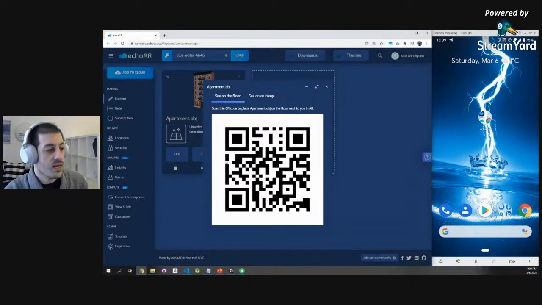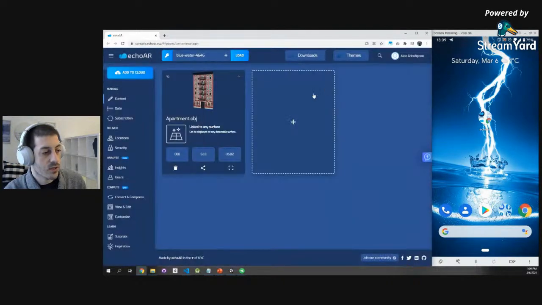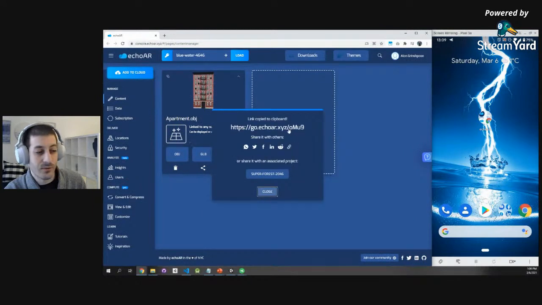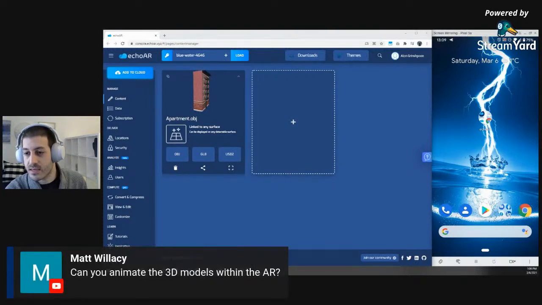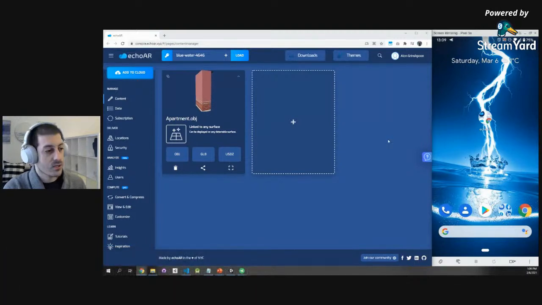You can also share these 3D models automatically by clicking the share button. It basically redirects to the same place that the QR code redirects. So you can literally share this link with anyone in the world, and they'll be able to see your model in 3D. We have a question here in the chat from Matt. Let's see it. Can you animate the 3D models within the AR? Yes, 100%, and I'll show how literally in the next demo. Great question. So let's see that.